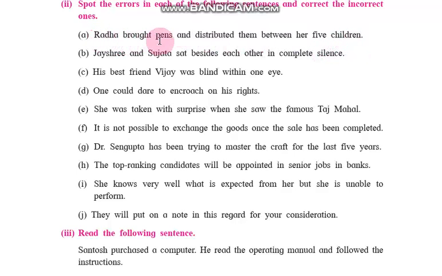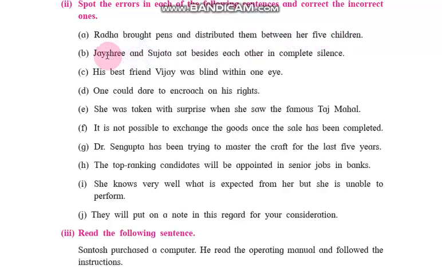Not brought, here bought is there. Radha bought pens and distributed them among, not between, her 5 children.